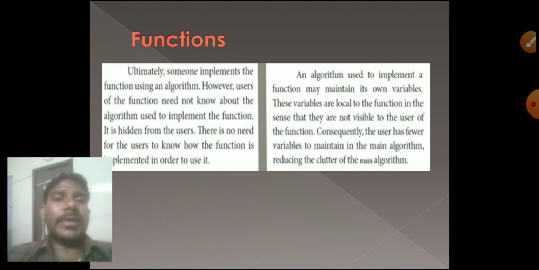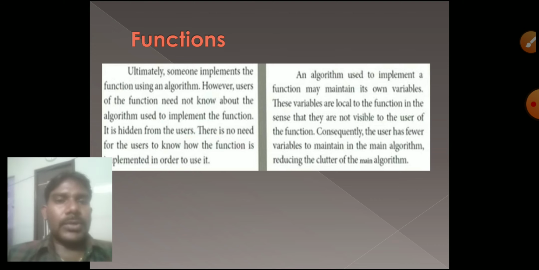What variables are used? Maybe you have to use a and b. You use variables a and b, but I have to use my own variables also to implement a calculator function. So for the calculator, I have to use my own variables to create that. That is not visible to you. That is my own variable.